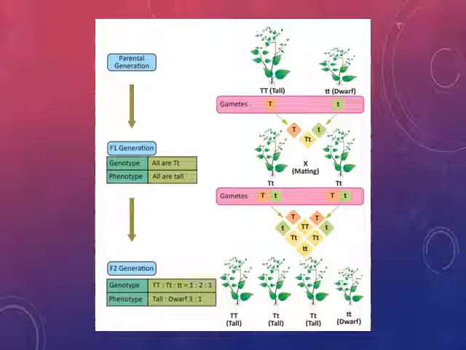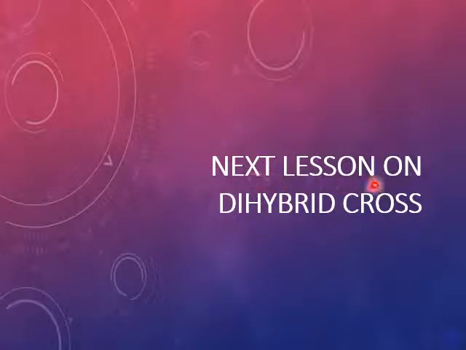Mendel had seven contrasting traits, and he made a table. Round versus wrinkled: round is dominant, wrinkled is recessive. Similarly, flower color is violet or purple and white, where violet is dominant and white is recessive. In this way, they have made the contrasting table with the dominant and recessive traits. Our next lesson will be on the dihybrid cross, in which Mendel will have two traits together, and then we will see the genotypic as well as the phenotypic ratios during our dihybrid cross.